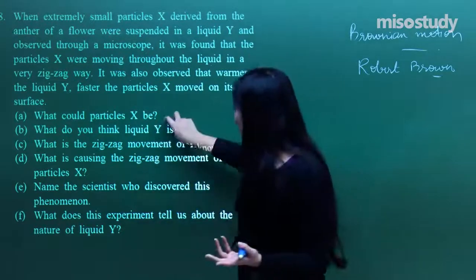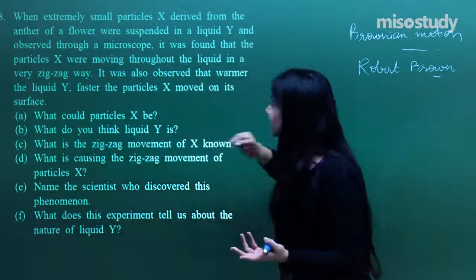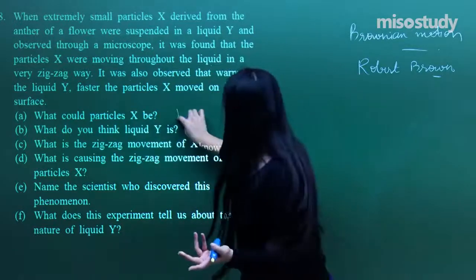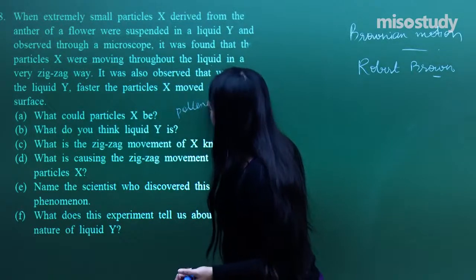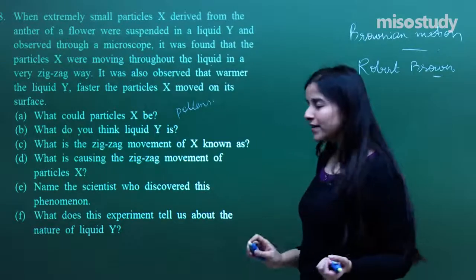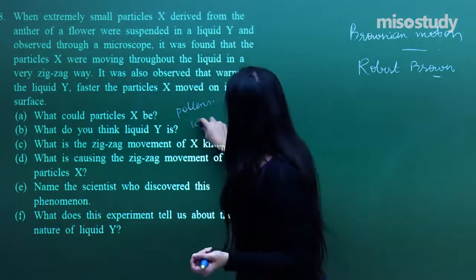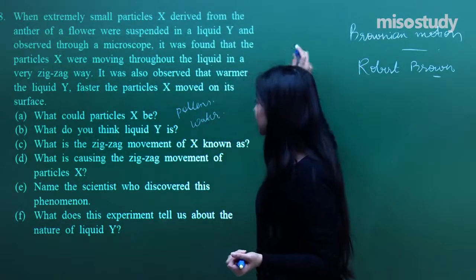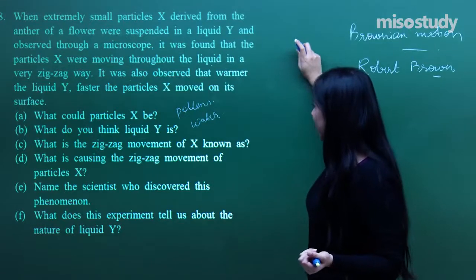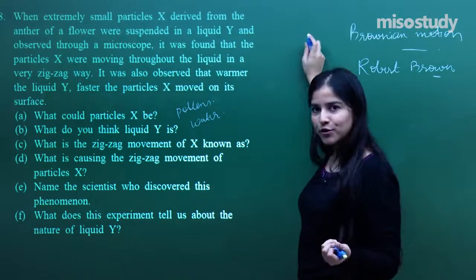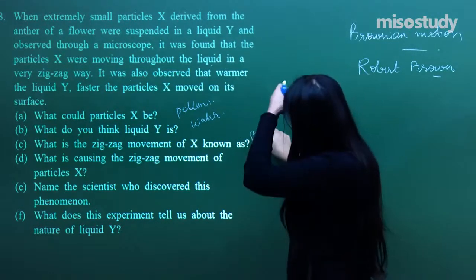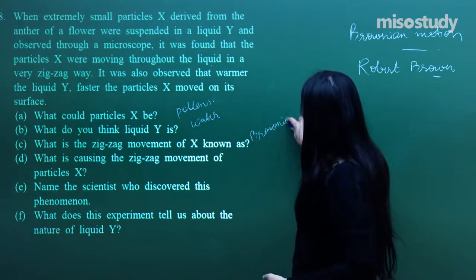Let us just try to answer the questions. What could particles x be? Pollens. So these are pollens. What do you think of the liquid Y? It is water. Yes, as simple as that. What is the zigzag movement of x known as? It's the Brownian motion. We have already answered that. Brownian motion.